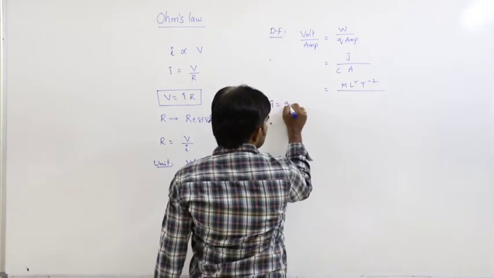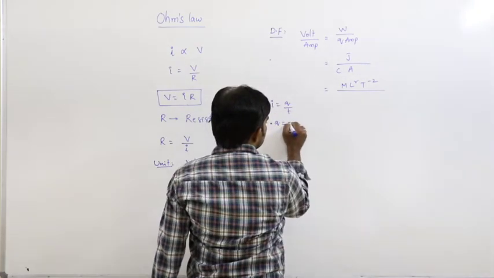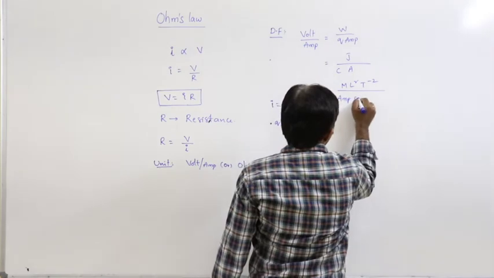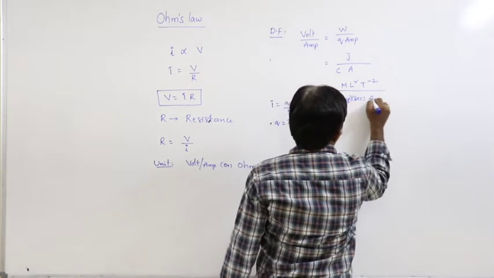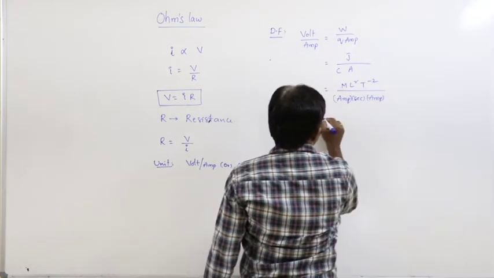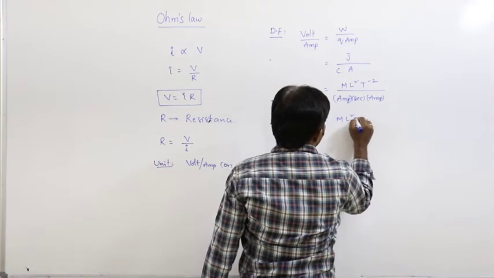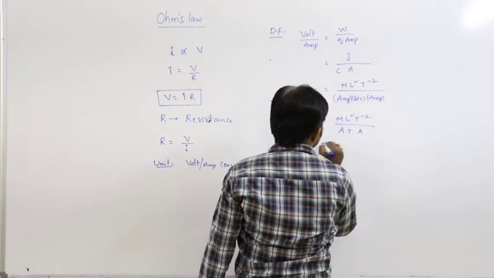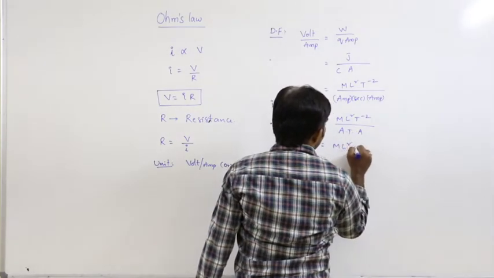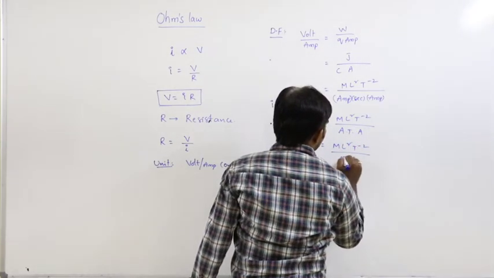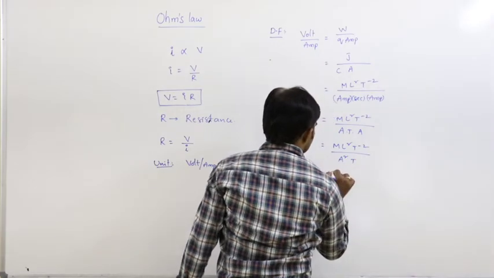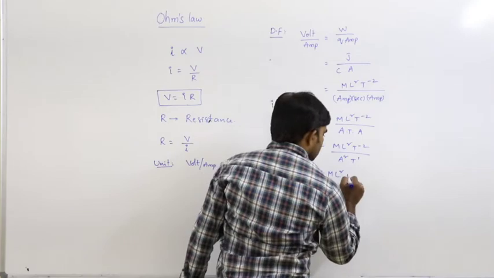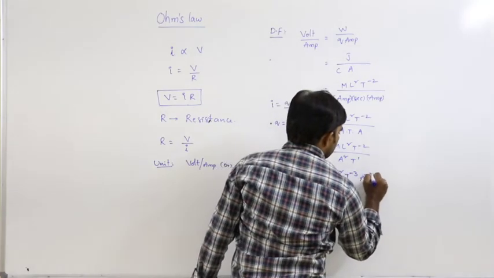We know I = Q/T, so Q = IT, that is ampere second, into ampere. So ML²T⁻² divided by A²T. That is ML²T⁻³A⁻².